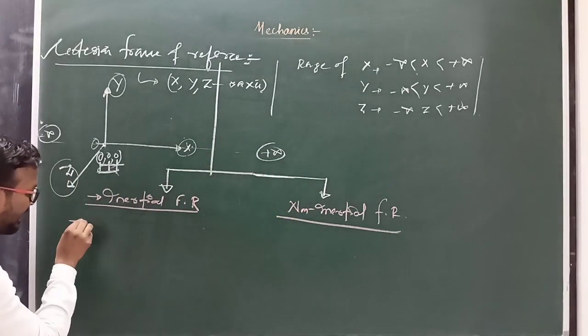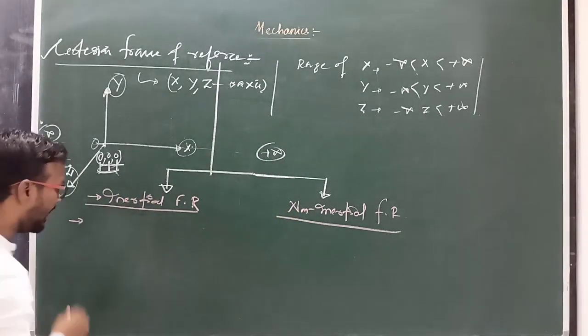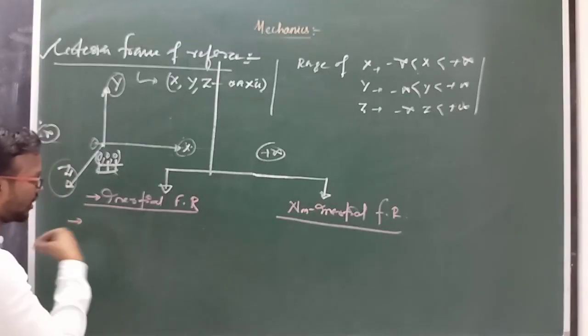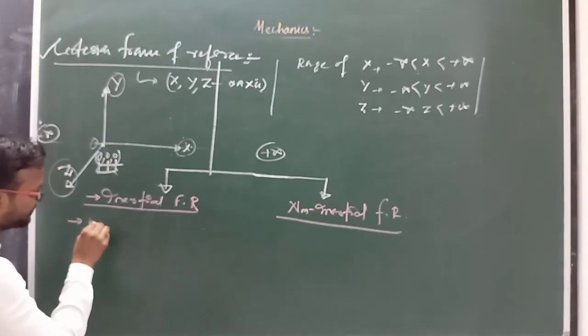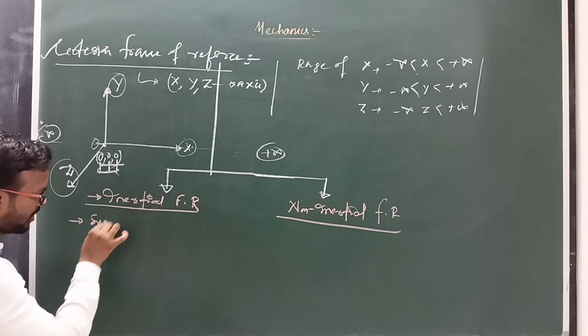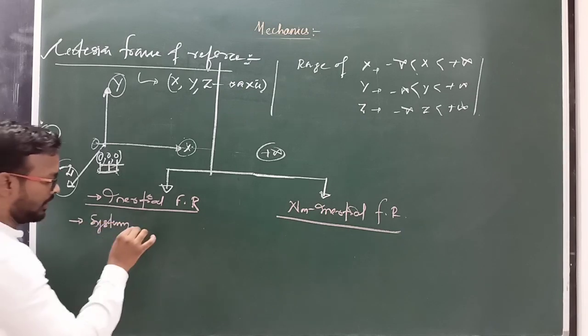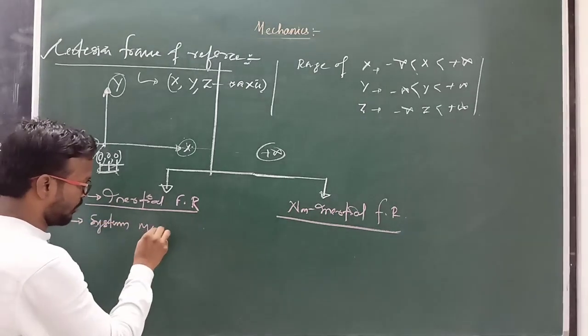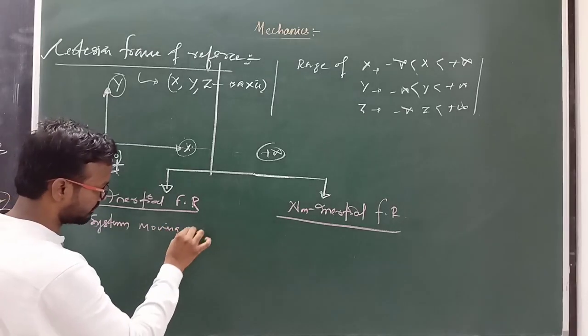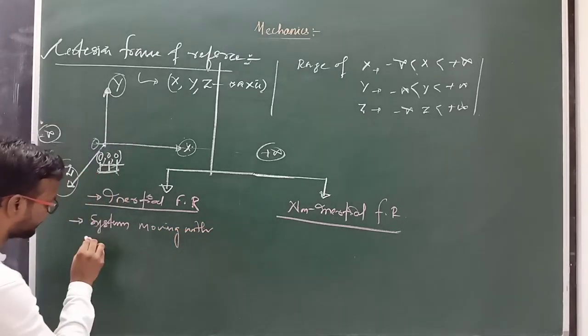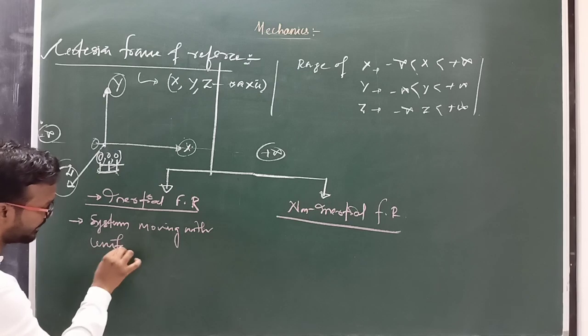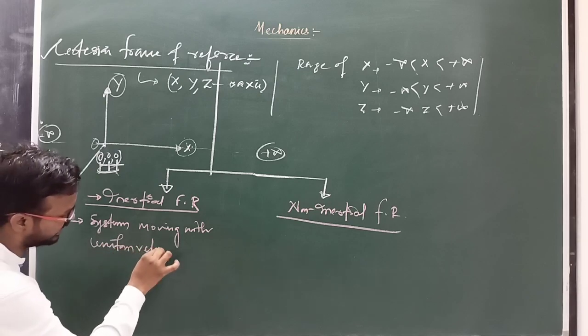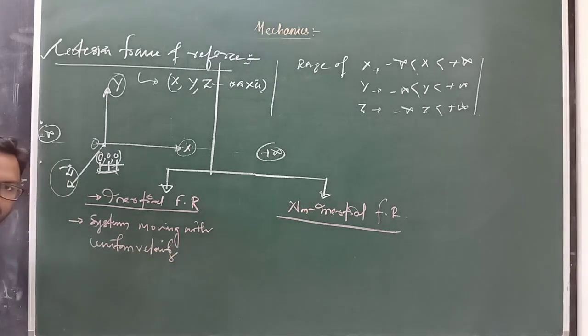In case of inertial frame of reference, when a system or object is moving with uniform velocity, clear?